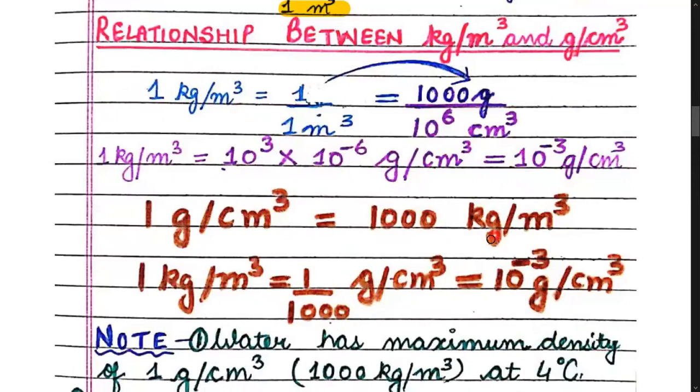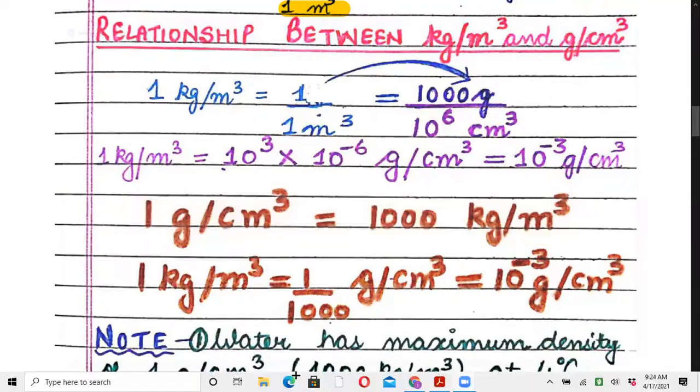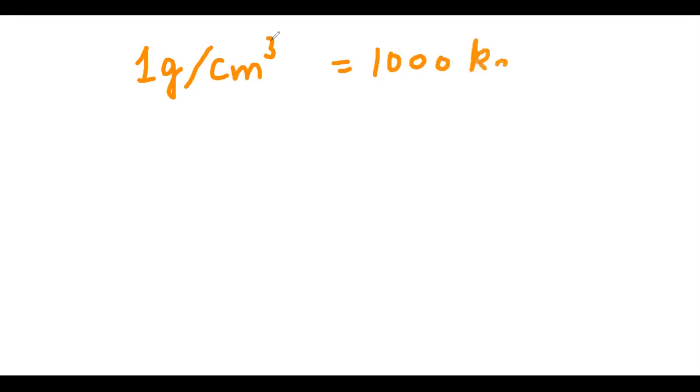Children, then you have to learn two conversions. 1 gram per centimeter cube means 1000 kilogram per meter cube. You have to only remember it. 1 gram per centimeter cube is 1000 kg per meter cube. What I have said? That 1 gram per centimeter cube is 1000 kg per meter cube.